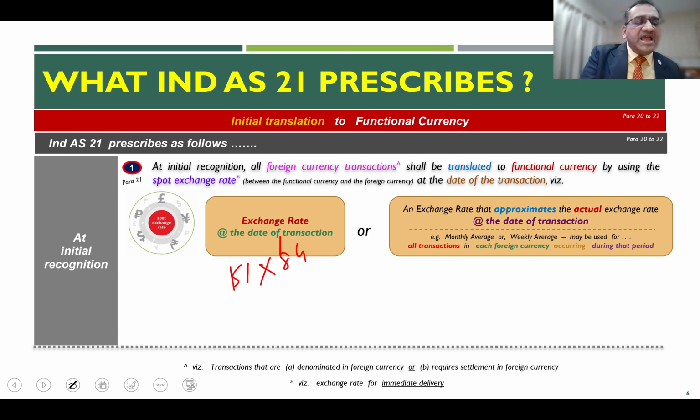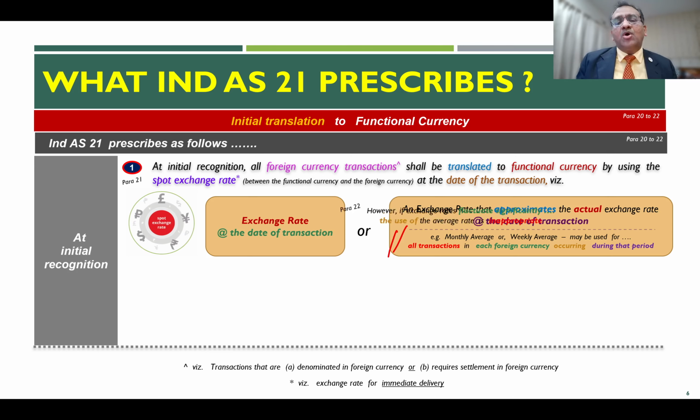That is the amount at which one should be recording the transaction in the books of accounts. However, the standard also permits the use of some average rates rather than the rate on the particular date, provided those rates do not fluctuate widely.